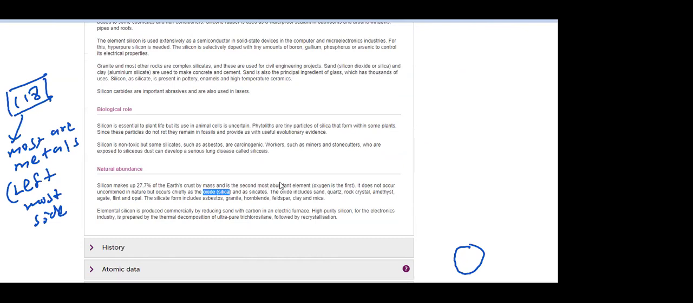Most abundant element, oxygen is first here. What I told? Highest percentage oxygen, then second highest this one. Second most abundant element here. Can you see here? And first one is oxygen. So if someone asks, teacher, how do you know? You can tell, I got things from a reliable source, the data.